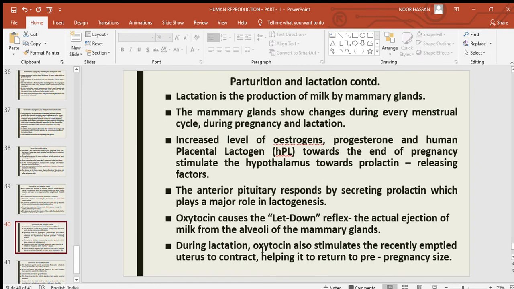During lactation, oxytocin also stimulates the recently emptied uterus to contract. In addition to the release of milk from the alveoli of the mammary glands, it stimulates the empty uterus to contract, so that the uterus regains its original, pre-pregnancy size.